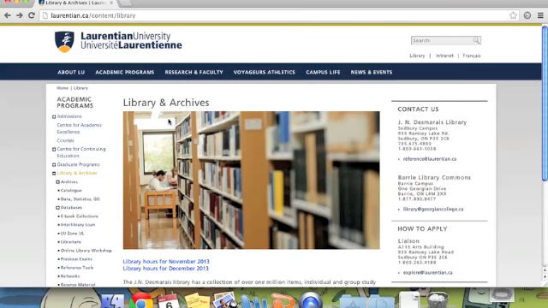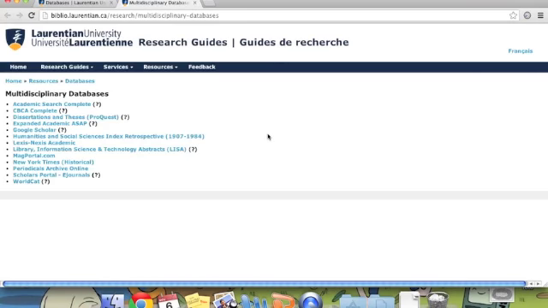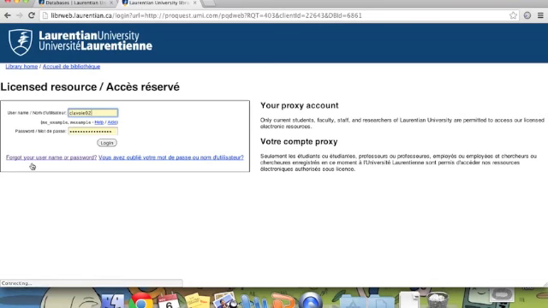So I already queued up the library website, which you've probably already been to, and now we're going to select our databases, which is right here on the left. As quickly as we can, we're going to select multidisciplinary databases, which is right here. It'll open up another window, and then we're going to look for New York Times historical. And we're going to log in with our information. If you don't have that yet, which I sincerely hope you do, you'll have to contact IT and they'll help you set up your account.